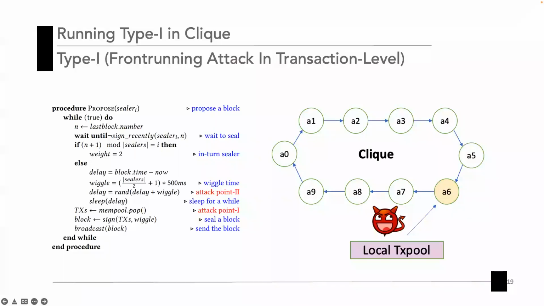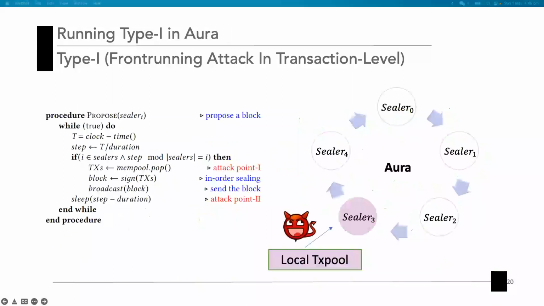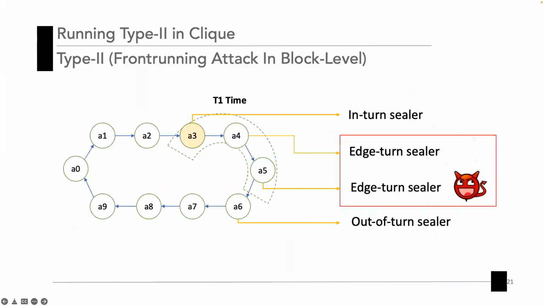We show implementation details of our attacks. Firstly, we will apply the type 1 attack to Clique. The attack targets the local transaction pool to manipulate the order of transactions. The attack point 1 is shown in the red color. Then we will apply the type 1 attack to Aura, which is also shown in the red color. We can observe that the type 1 attack happens at the same point for both Aura and Clique.